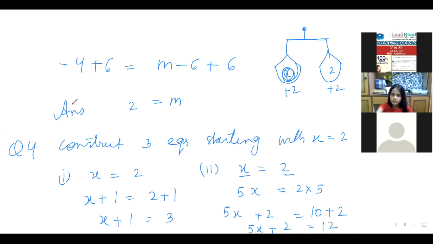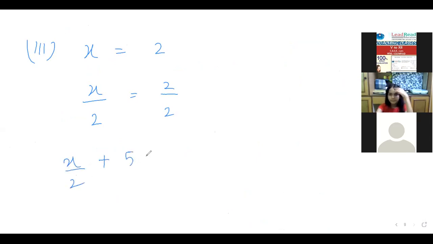Okay, I am doing another one. Third equation. So let's say I divide both sides by 2. Now I am adding 5 to both sides. So 2 by 2 is 1.